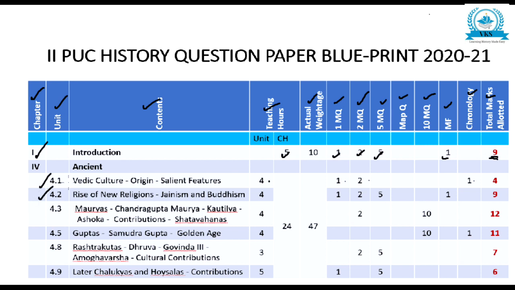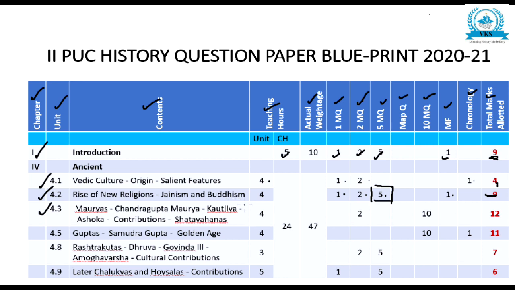Okay, 4.2, that is rise of a new religion, Jainism and Buddhism. Teaching hours 4, 1 mark 1 question, 2 mark 1 question, 5 mark 1 question, match the following 1, and total 9. So here, if you see 5 mark 1 question, a chance is there. When you see the chapter, we can think that life and teachings of Mahavira can come as a 5 mark question here.